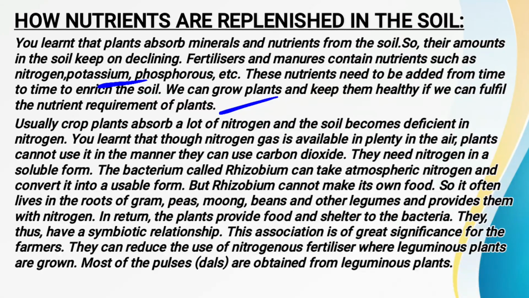So we have to plant more and more leguminous plants, because in the roots of these plants a kind of nodules is found. In these roots a bacteria is found, called the rhizobium bacteria.